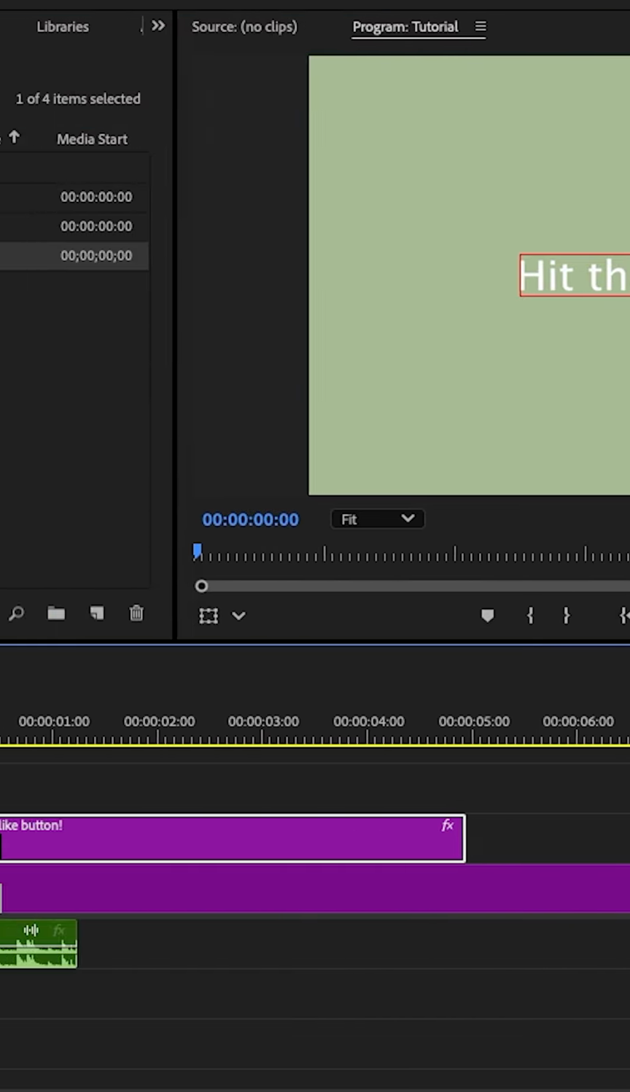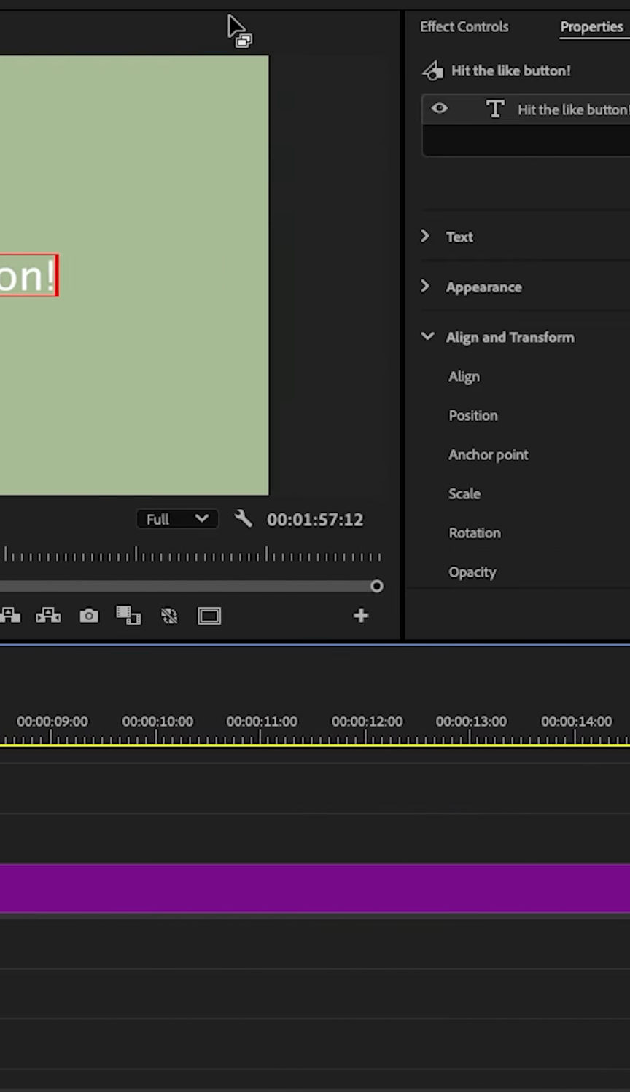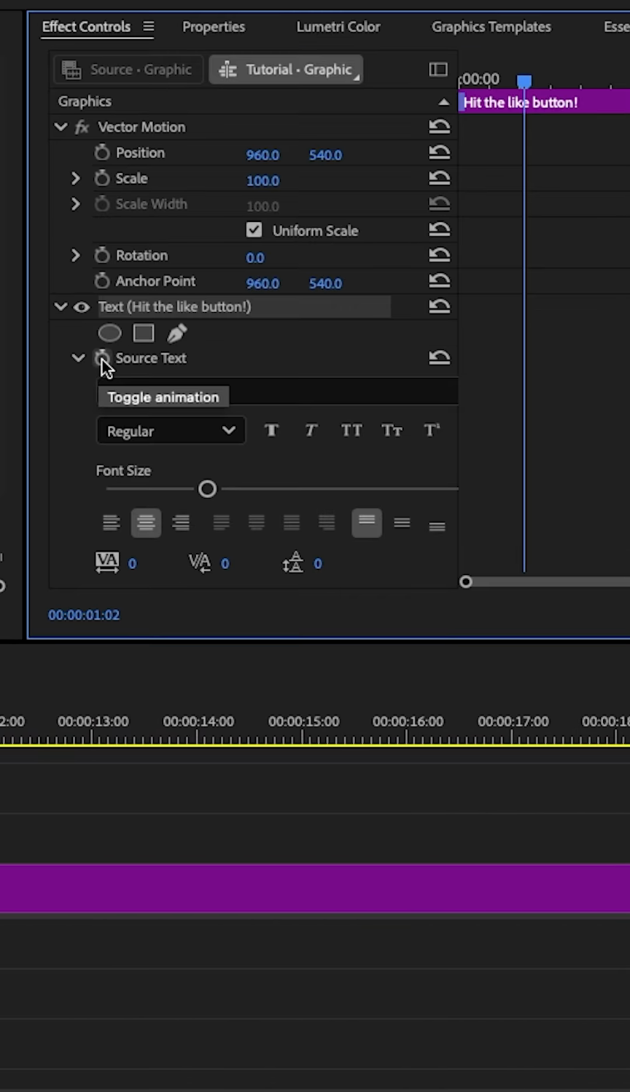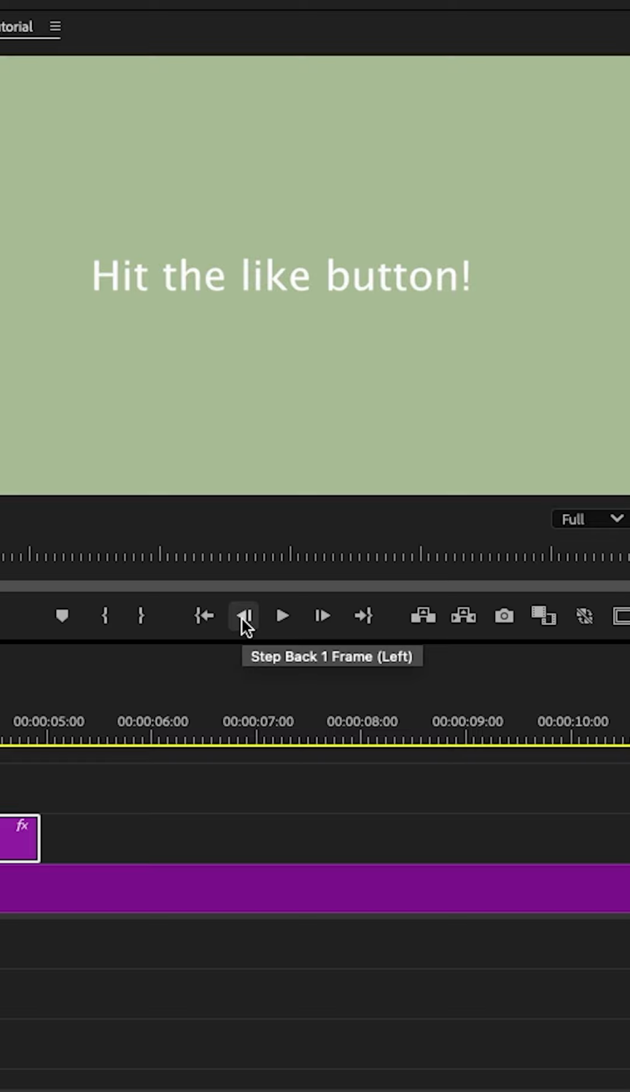Move the playhead out to the spot where you want all of the text to finally be revealed. Then we're going to go over to Effect Controls. This is the stopwatch you're going to click. So hit that stopwatch. It's going to create a keyframe for you. Now go over to the Program Monitor, and we are going to step back a couple of frames.